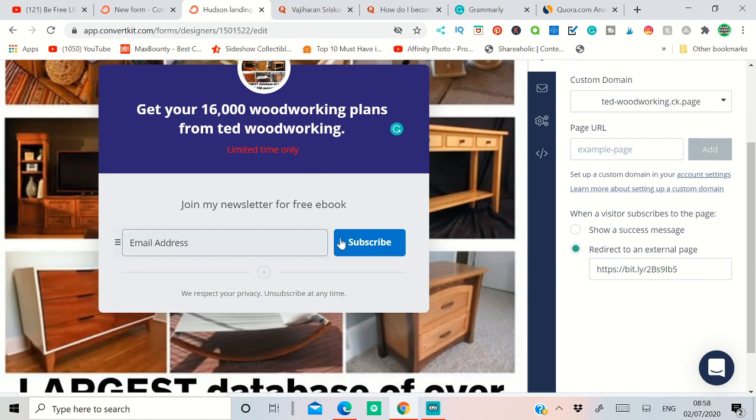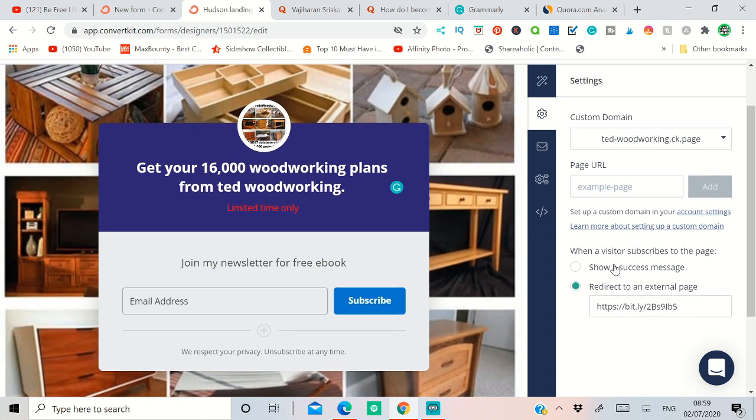Now here is the section where the visitor subscribes to your page. So for example, this is a landing page. When the visitor puts in an email address, the success message means that it's done. So when viewers put in an email address, you won't do anything, you will just show success. But we don't want that. We want the email address, and we also want them to be redirected to our affiliate offer. So we don't want to click that. We click redirect to an external page, where you can put your affiliate offers. That's what you're going to do.